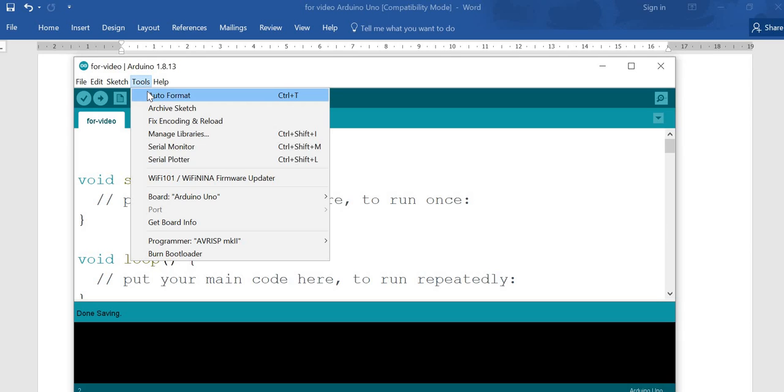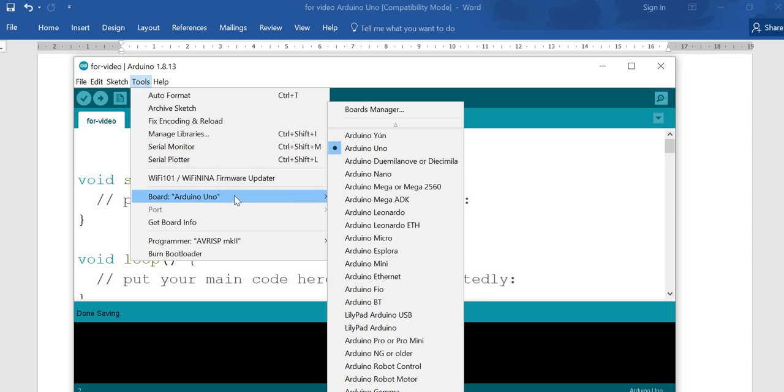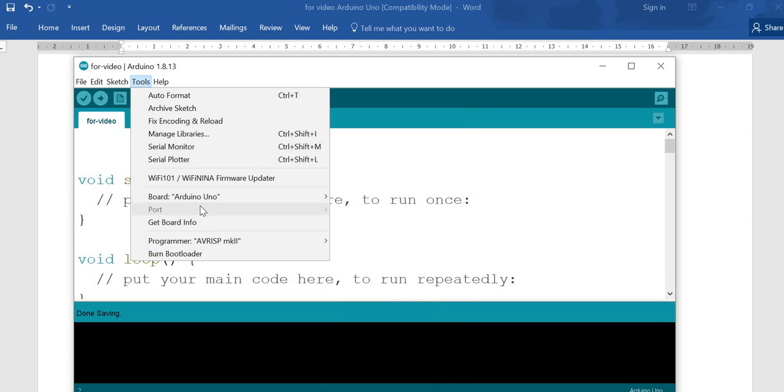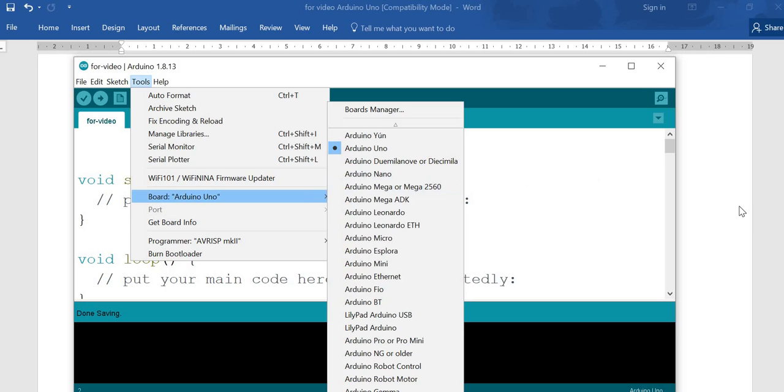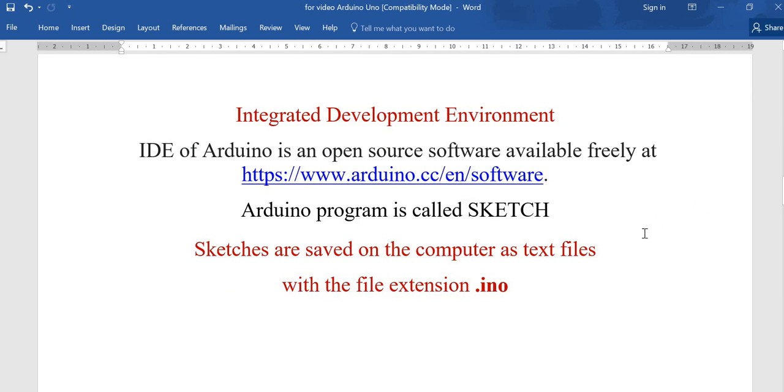The tools which we require are available. To observe any serial output given, we can check the serial monitor. The variation of serial data can be checked on the plotter. We also have to select the Arduino board, whichever we connect. When we connect UNO, we have to select UNO. And when we actually connect the board to the PC, then the port also has to be selected. These things we can do, and we can write the programs on it.